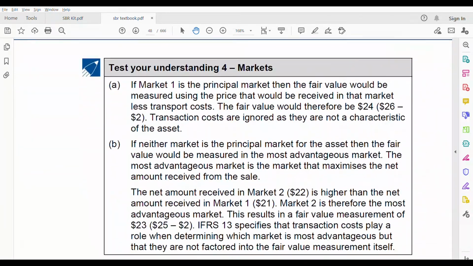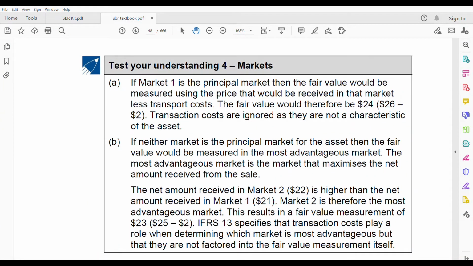For part A, market 1 is the principal market for the asset. Price was 26 under market 1. Transaction cost was 3. Transport cost was 2. Net price received was 21. If market 1 is the principal market, then the fair value would be measured using the price that would be received in that market less the transport cost. The fair value would therefore be 26 minus 2.